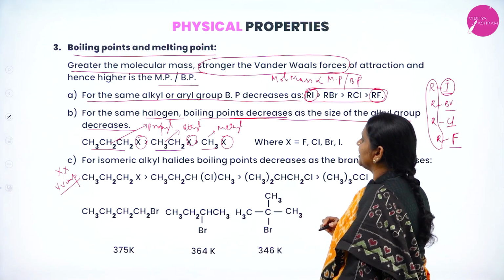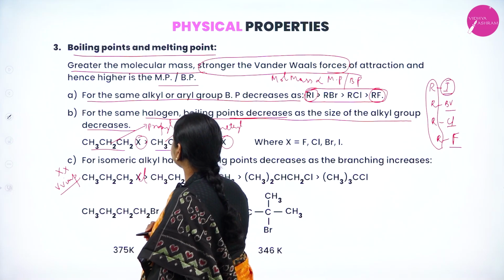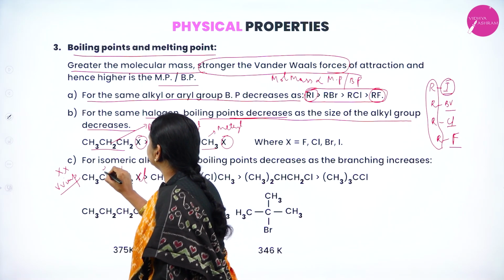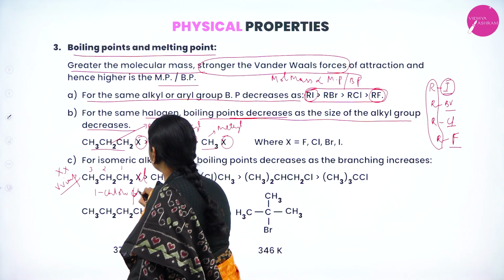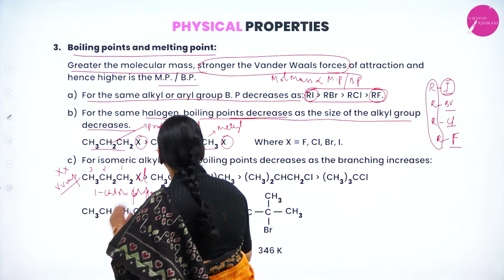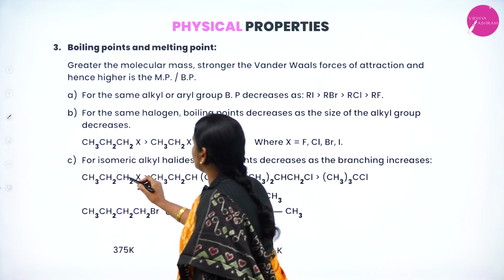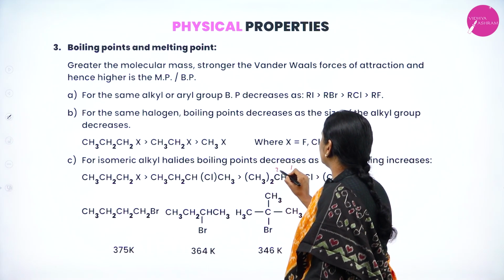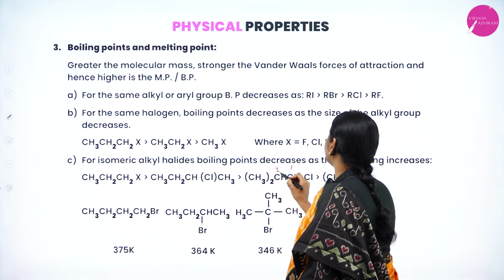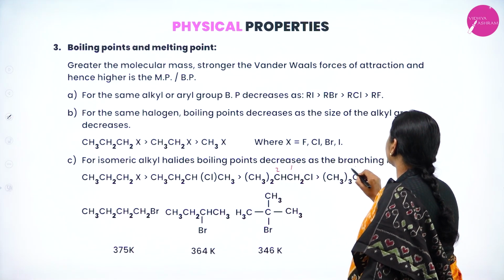When I consider the halogen atom as chlorine, this is 1-chloropropane, this is 2-chloropropane, and this is 1-chloro-2,2-dimethylpropane, also called tertiary butyl chloride.